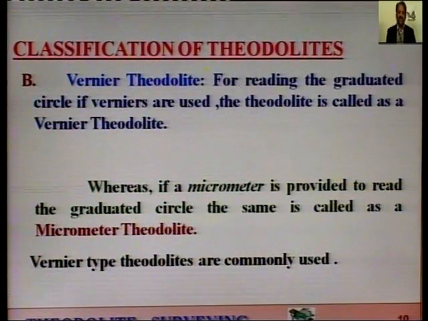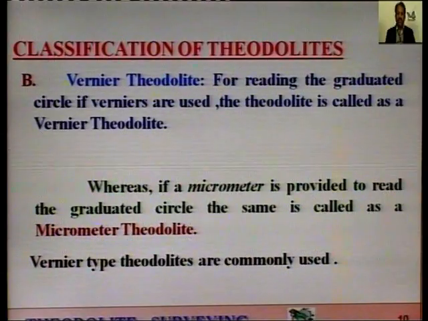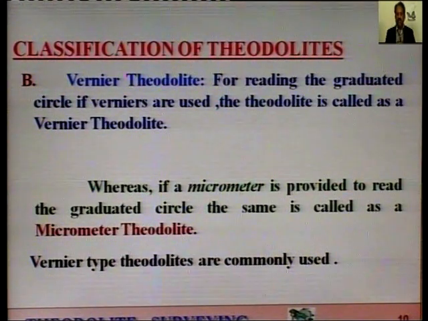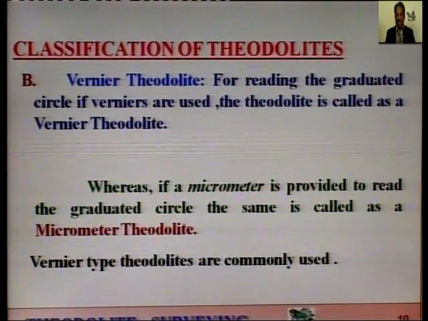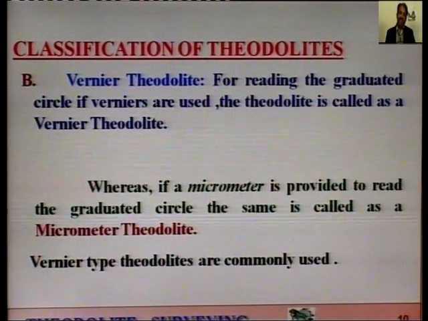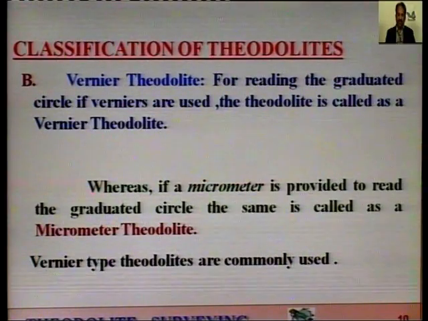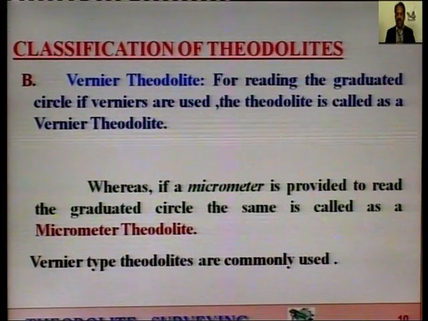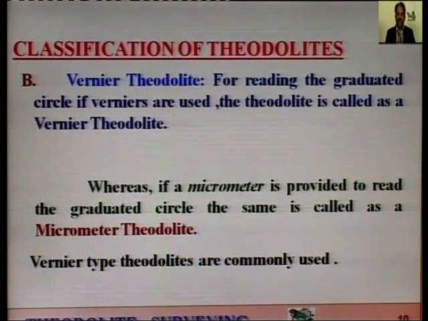Next, B type classification, vernier theodolite. So, for reading the graduated circle, graduated means on which graduations are marked, either it is a horizontal circle or it is a vertical circle. If verniers are used, then the theodolite is called as a vernier theodolite. That is the theodolite in which, for reading the graduated circle, if the verniers are used in that theodolite, the same theodolite is called as a vernier theodolite.